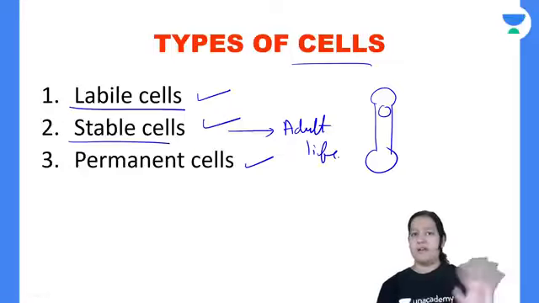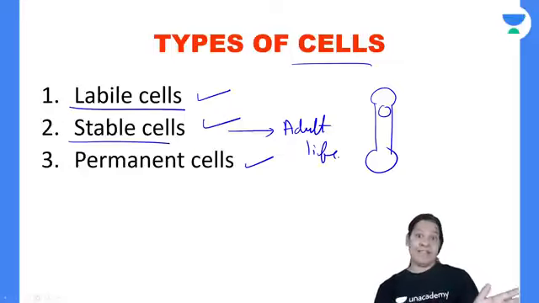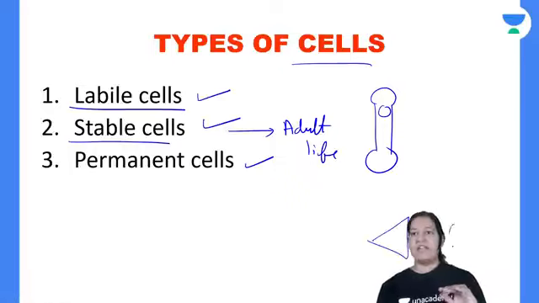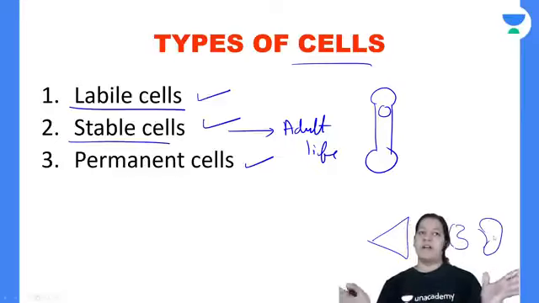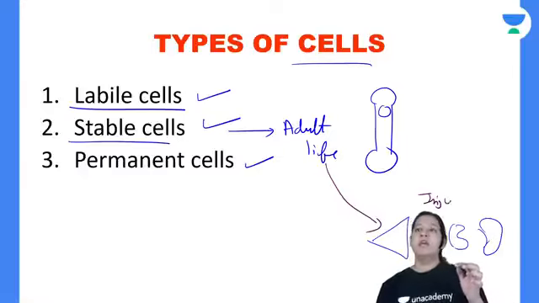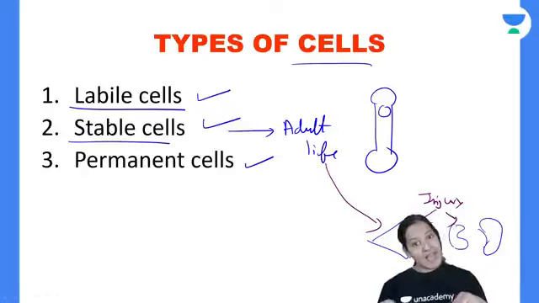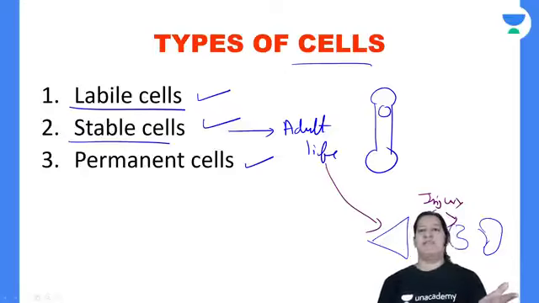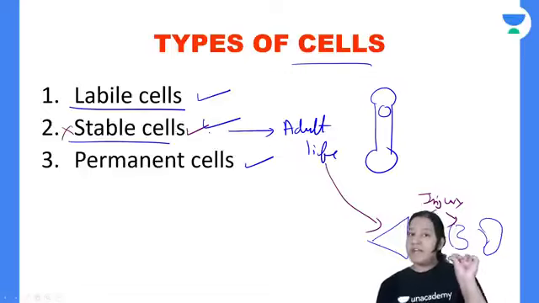Stable cells are those cells which, once they reach adult life, post neonatal life, do not divide. Before that, they divide. Like the cells of our liver and the cells of our kidney, once the adult size is reached, they do not divide further. But if any injury occurs to the liver or the kidney, then they have the capability to do cell division. So usually they do not divide, but they have the capability of cell division if the organ is injured. So injury is the stimulus for them.